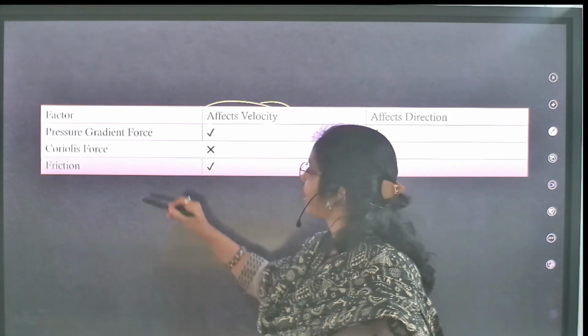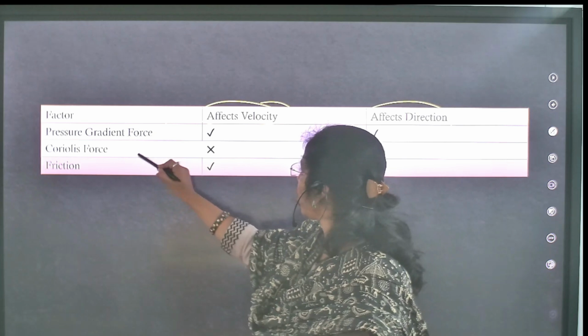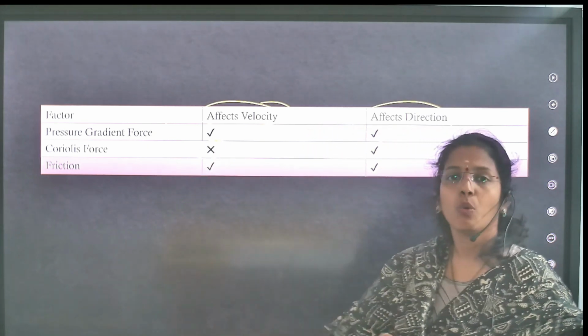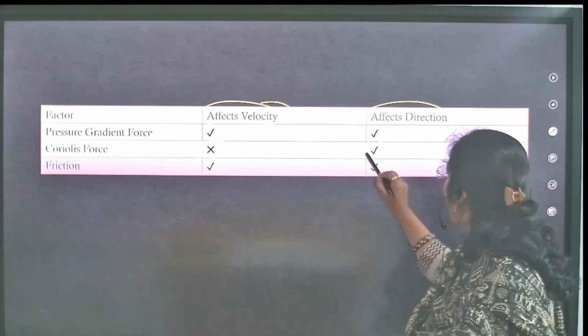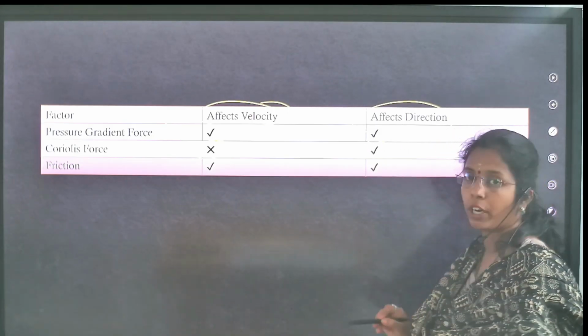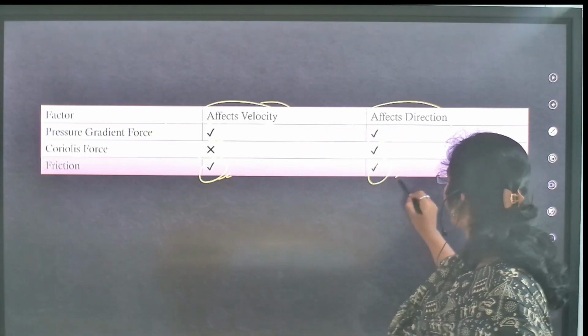What affects velocity? Pressure gradient force affects the direction also. But Coriolis force does not affect the velocity, speed in a particular direction. It only affects direction. That you have to remember. Important point. Friction, yes, affects velocity. Here it affects direction. Already I have explained all those things.